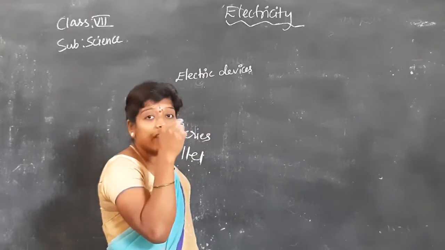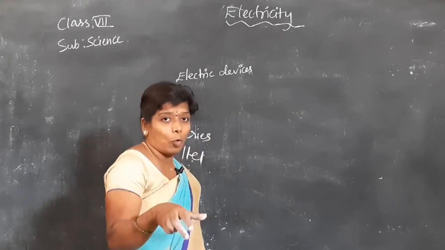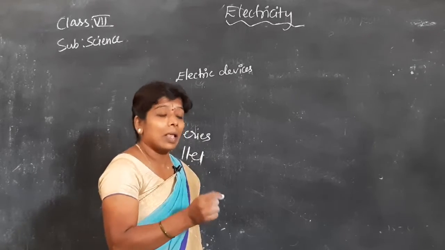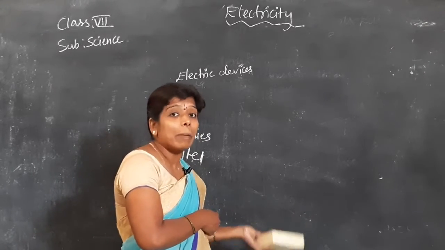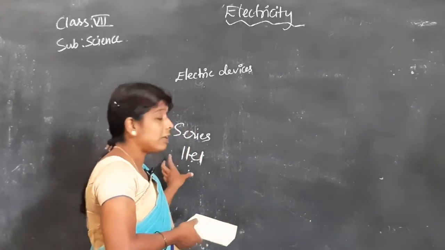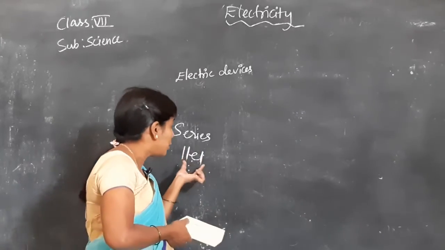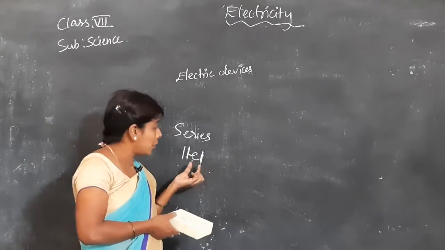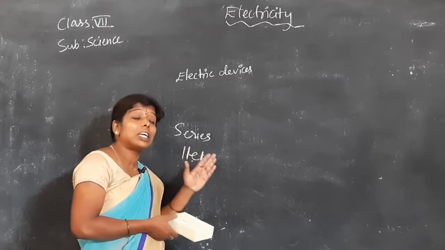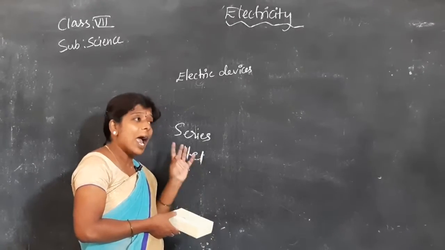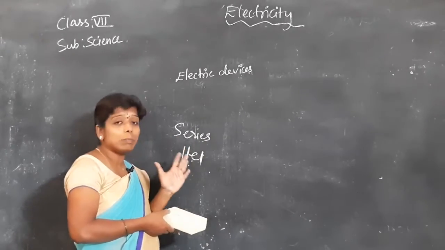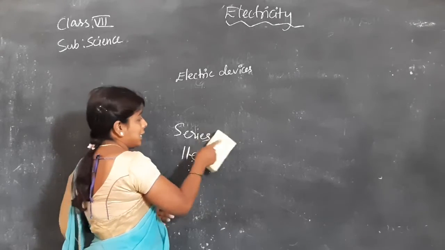If there is any defect in the current in one room, that fuse will go, but the current supply in the remaining rooms will continue. When is this possible? If you give the connection in parallel, the other rooms will not be affected, and the overall electrical supply won't be affected because of the parallel connection.